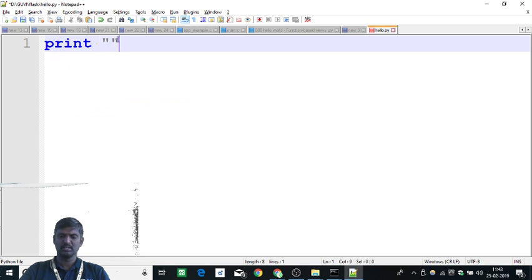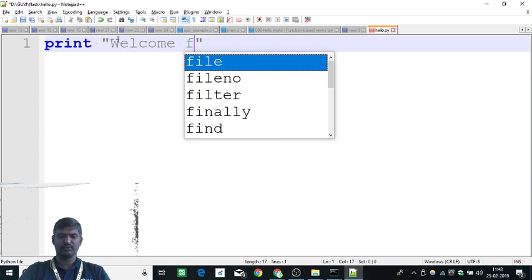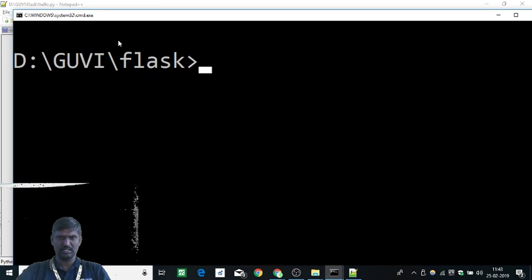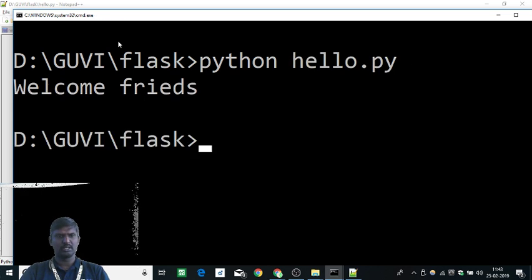Print "Welcome friends". Okay, ignore my spelling, I am very bad at that, and it doesn't bother me much. So to run it, type python and then the file name, hello.py. If I run it, I'll get the output. This is a simple way to run Python.